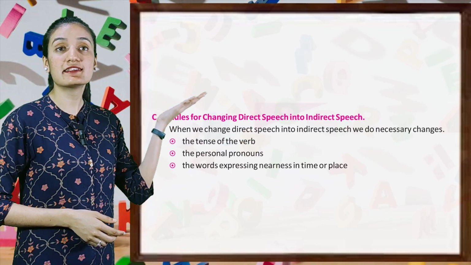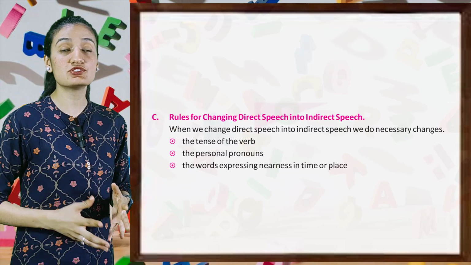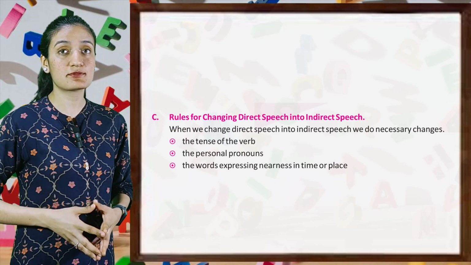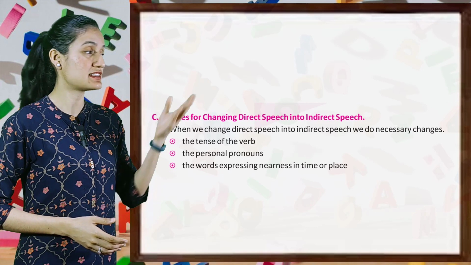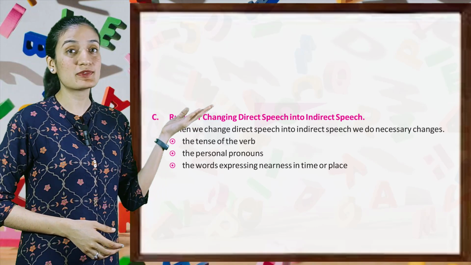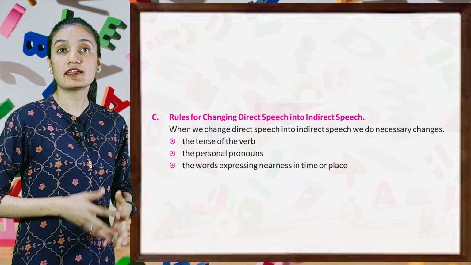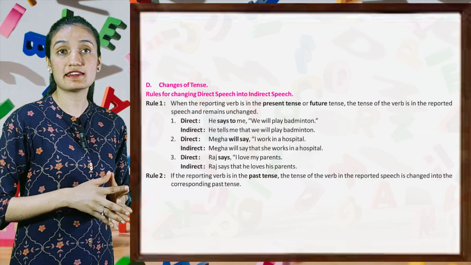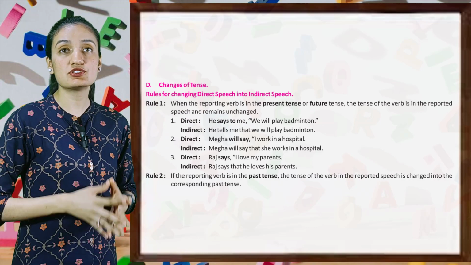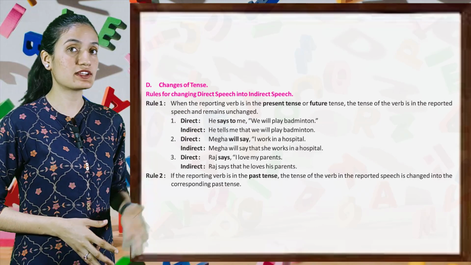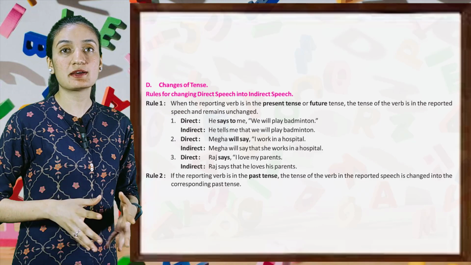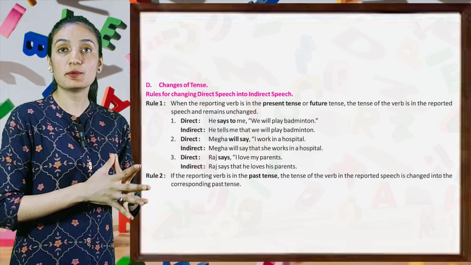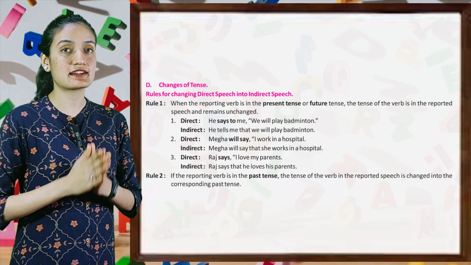Now, let's discuss rules for changing direct speech into indirect speech. When we change direct speech into indirect speech, we do necessary changes like the tense of the verb, the personal pronouns, the words expressing nearness in time or place. Now, changes of tense. Rules for changing direct speech into indirect speech. Rule 1. When the reporting verb is in the present tense or future tense, the tense of the verb in the reported speech remains unchanged.